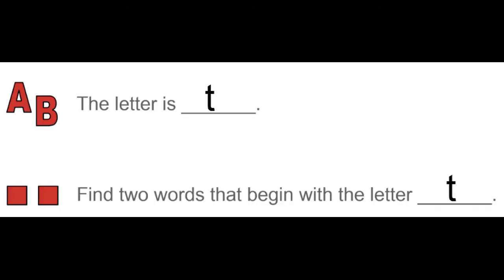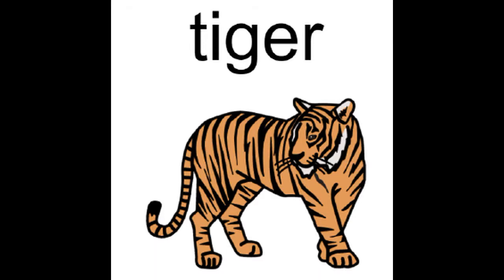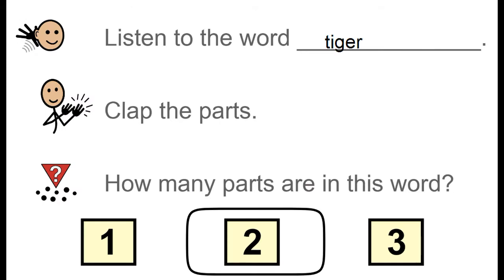The letter is T. The sound is T. The letter is T. Find two words that begin with the letter T. Tiger. Listen to the word tiger. Clap the parts. Tiger. How many parts are in this word? 2. Tiger. Clap it again. Tiger.